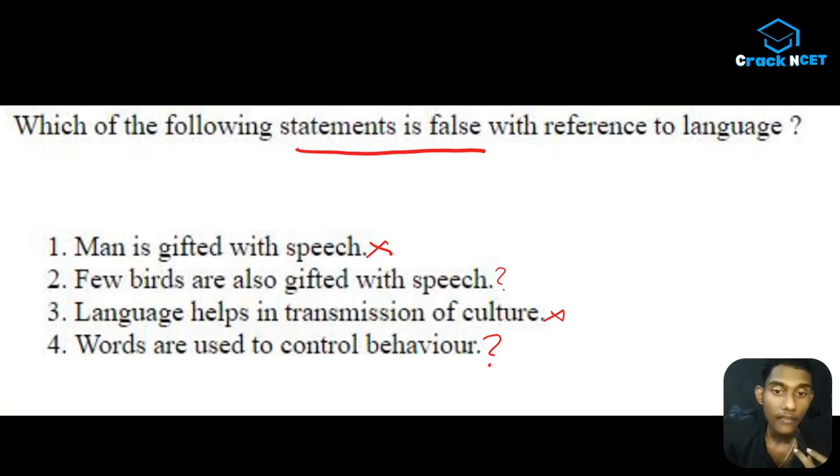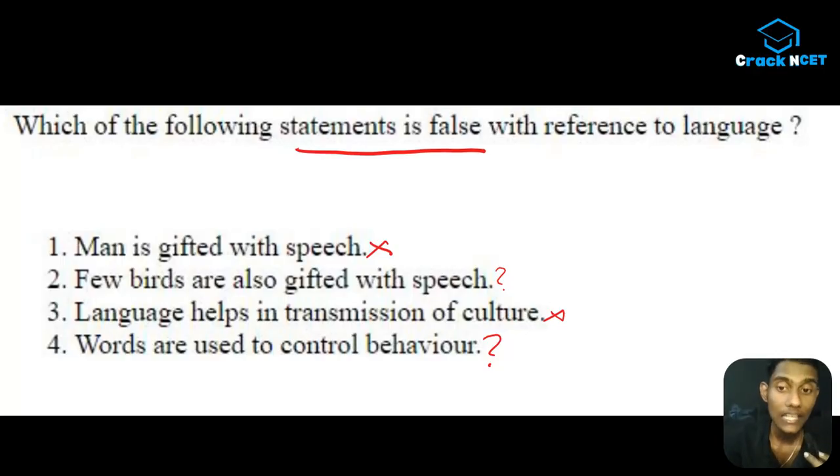And as we have taught, here there is a cheat code also. Let me tell you guys. Man is gifted with speech. Few birds are also gifted with speech. This speech is common here, but you can now compare. This same speech which was gifted to human is definitely different from which is given to birds, right?